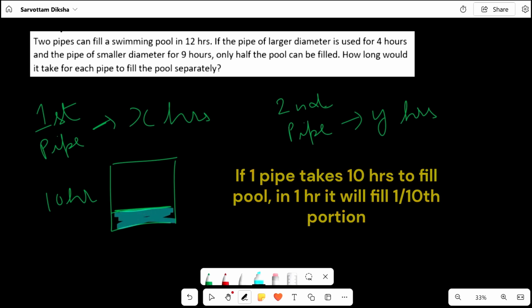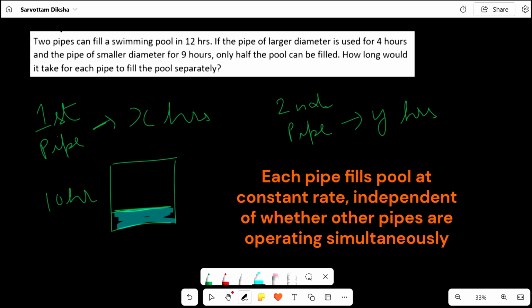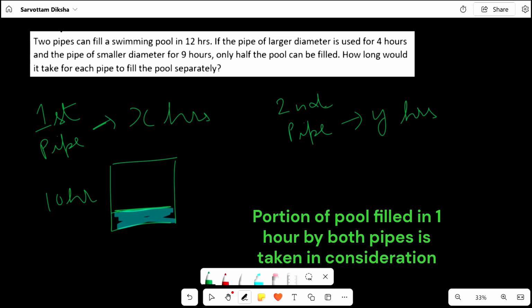Now tell me one thing. If I put one more pipe, will the rate of filling the pool for the previous pipe change? No, it happens only with humans. Both the pipes will keep filling the pool at their own rate. So the bigger pipe will fill 1 by X portion of the pool in 1 hour and the smaller pipe will fill 1 by Y portion of the pool in 1 hour.